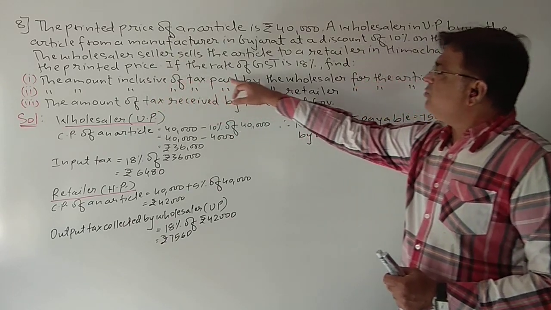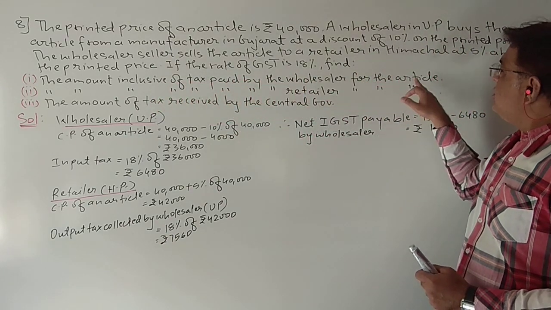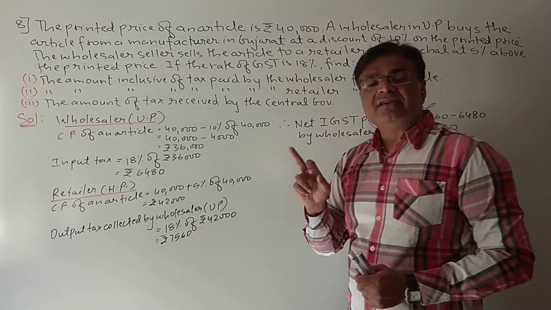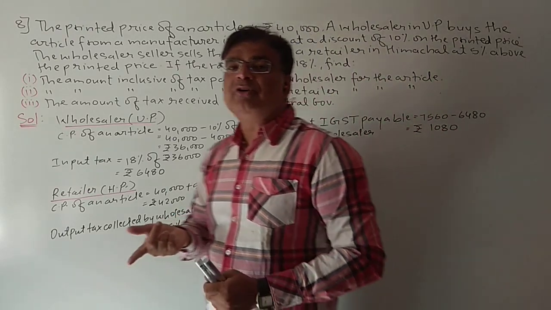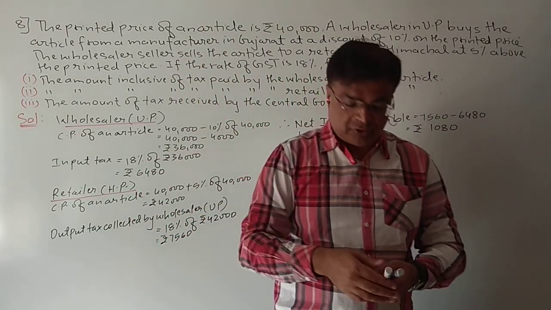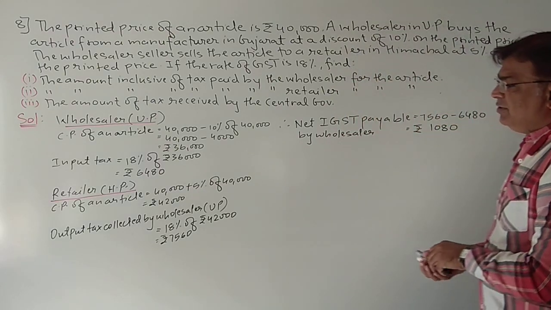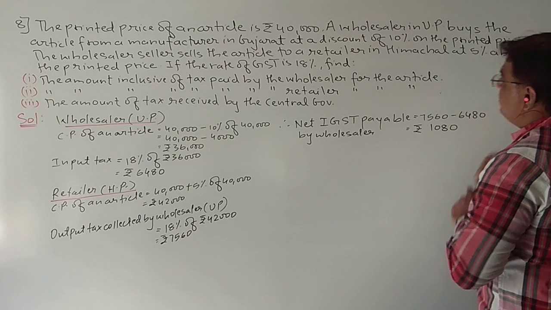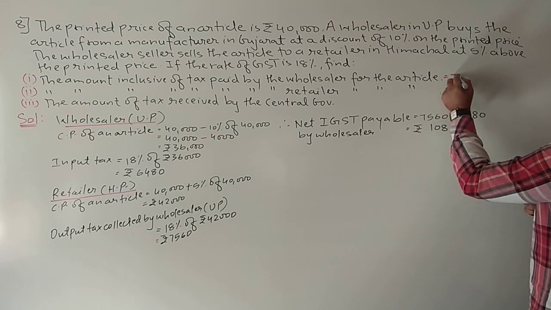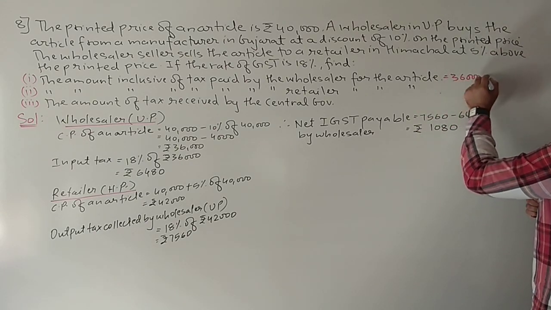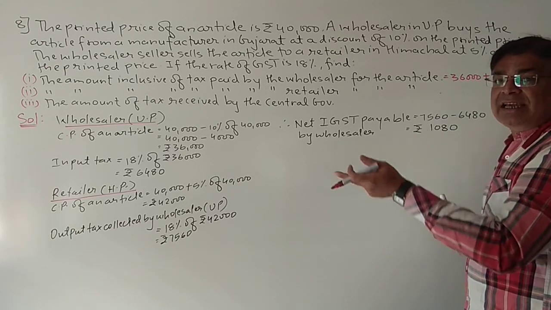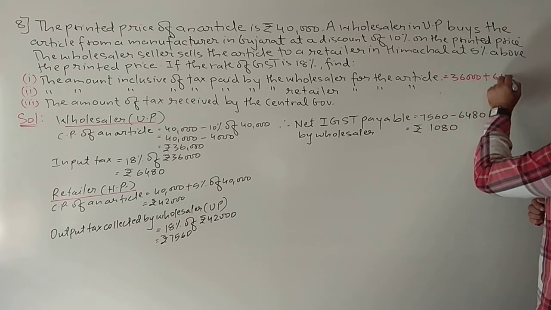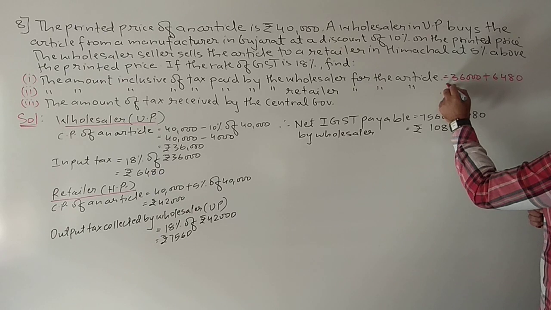The amount inclusive of tax paid by the wholesaler for the article, means how much total amount including tax the wholesaler has paid for the article. So the answer will be, first of all, 36,000 he has paid in purchasing the article, plus how much tax he has paid? 6,480.